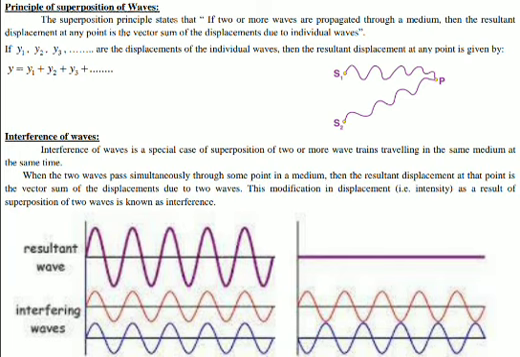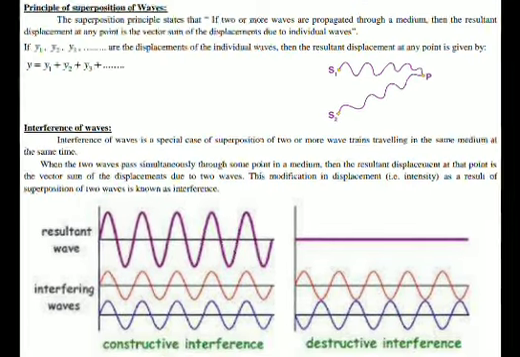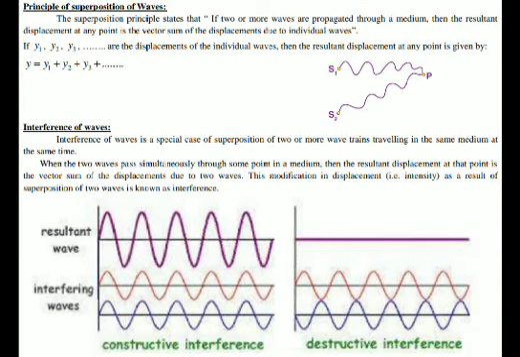Now there are some terminologies which you are already aware of. There is the interference of waves. Interference is a special case of superposition of waves traveling in the same medium at the same time. We have already discussed the superposition of waves, and if you want to see the special case of superposition, that special case is nothing but interference.